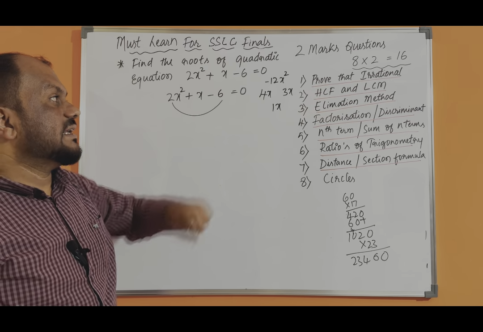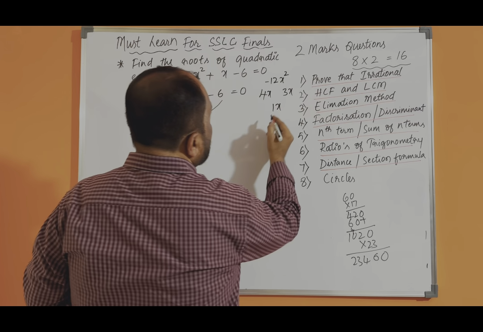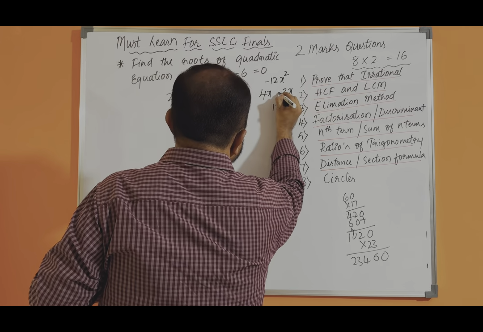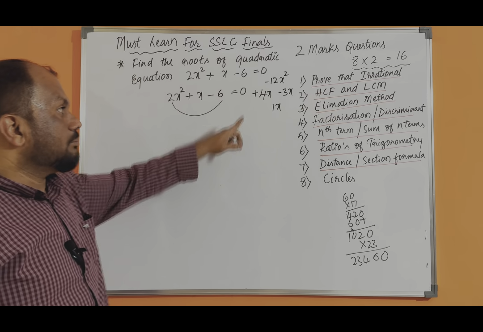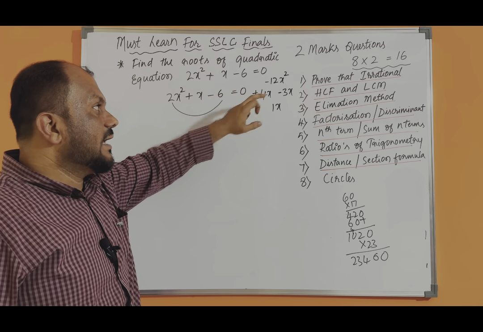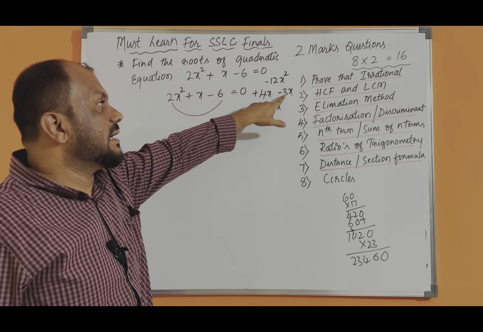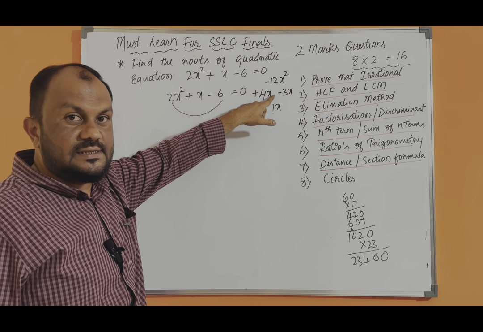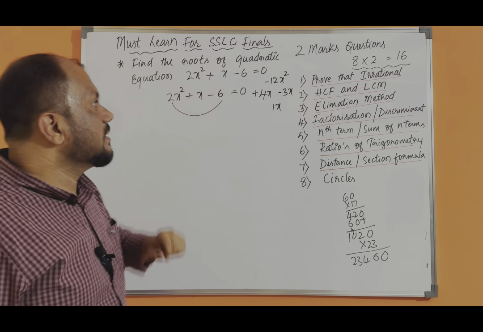So plus 4 minus 3 will give you what? Minus 1. So I'll take plus 4x minus 3x. 4 threes are 12, x into x is x square. Plus 4x minus 3x, one positive, one negative is there. It is obviously subtraction. So 4 minus 3 is 1.